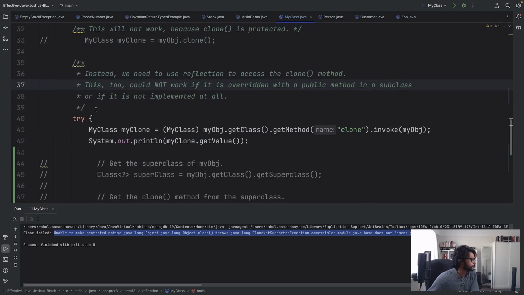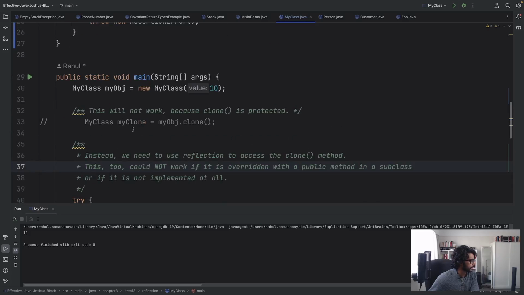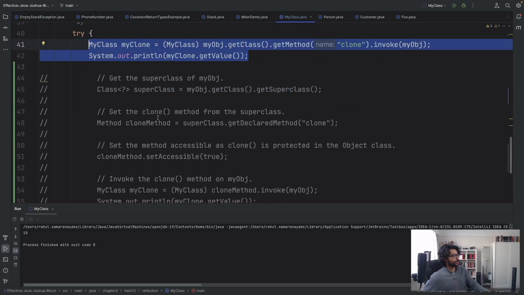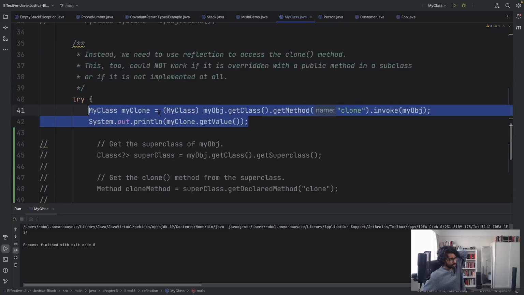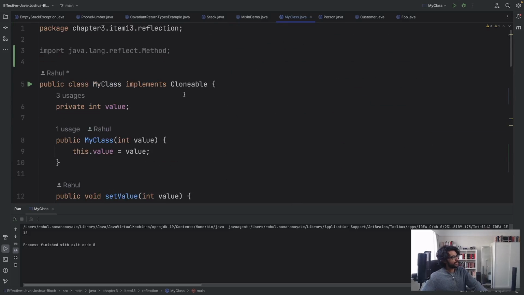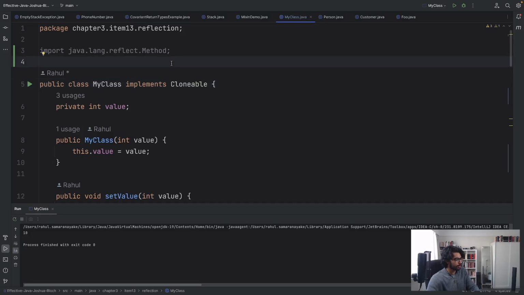Now here you don't have to use reflection even though I've just used it, but that involves accessing it via the subclass and then doing the cloning as such, which is going to happen here. Now of course here again, as I said, you don't really need to do reflection, but the overall point of all of this, and I'm probably going to edit out a bit of the middle because I spent a long time going through this and then Googling, trying to figure out what I did wrong, is that this pesky Cloneable interface, this piece of shit, is not providing us with an implementation for the clone method, and that makes things unnecessarily complicated.